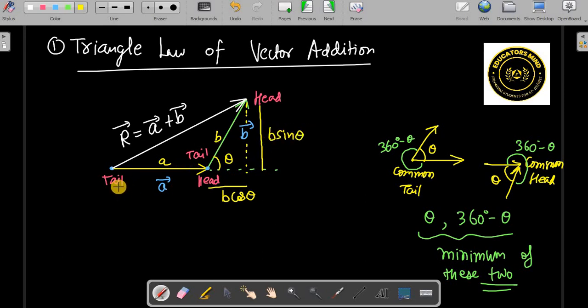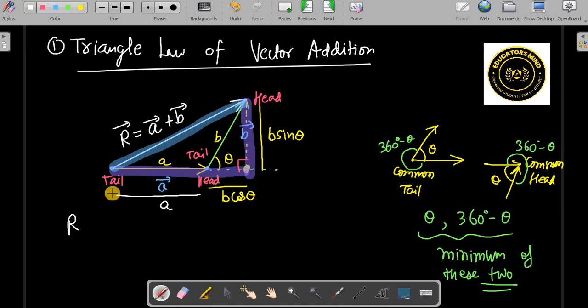Okay, and now you can see that of course this is the point which we are taking. So let us now try to join. First of all, try to make this bigger triangle. This one, right? And the resultant is this one. This is a 90 degree angle right here. So let us find out this resultant. The magnitude we will write as R. So R will be how much? From here to here, this is A. So this total from here to here will be A plus B cos theta, isn't it?